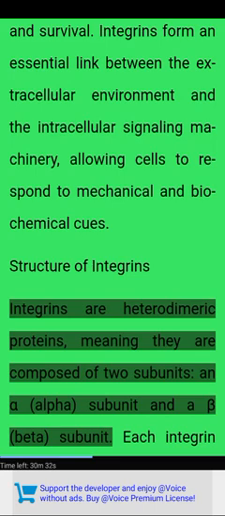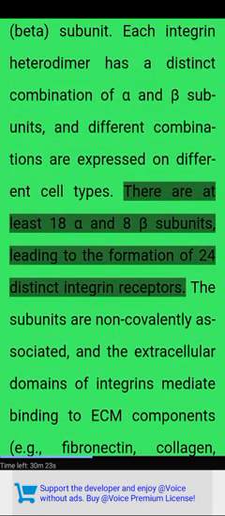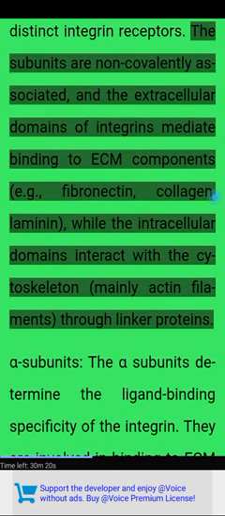Structure of integrins. Integrins are heterodimeric proteins, meaning they are composed of two subunits, an alpha subunit and a beta subunit. Each integrin heterodimer has a distinct combination of alpha and beta subunits, and different combinations are expressed on different cell types. There are at least 18 alpha and 8 beta subunits, leading to the formation of 24 distinct integrin receptors. The subunits are non-covalently associated, and the extracellular domains of integrins mediate binding to ECM components, e.g., fibronectin, collagen, laminin, while the intracellular domains interact with the cytoskeleton, mainly actin filaments, through linker proteins.